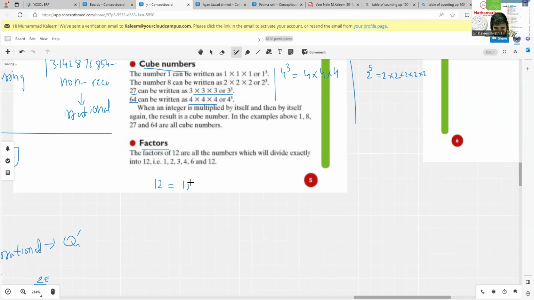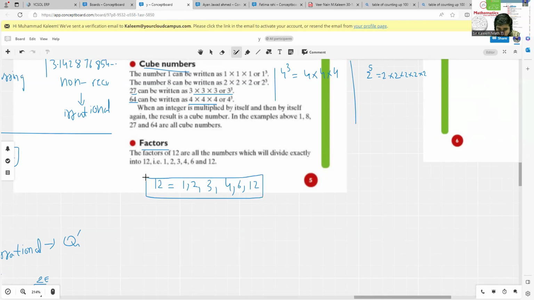So that is 1, 2, 3, 4. 5 does not divide 12, so you don't have to write 5 in the factors of 12. 6, 7 are also not factors of 12. 8 is also not a factor of 12. And then 9, 10, 11, 12. 12 divides itself. So these are the factors of 12.